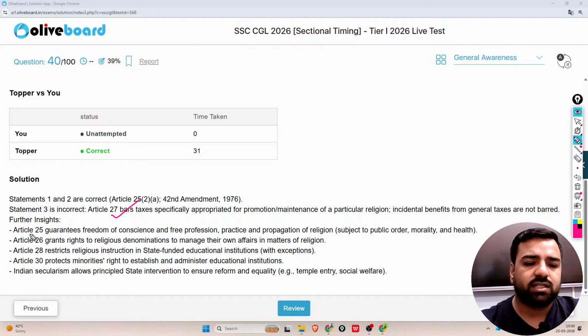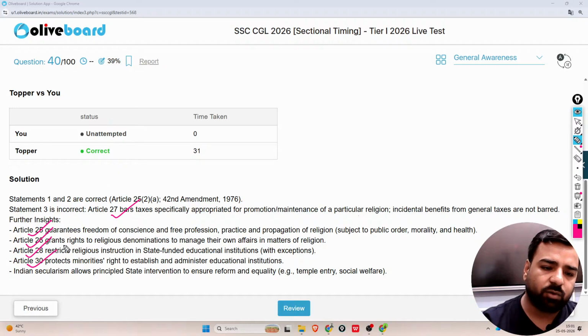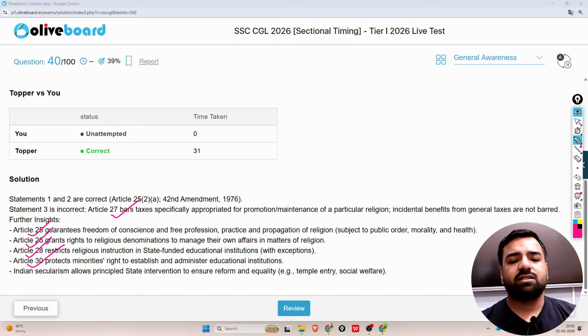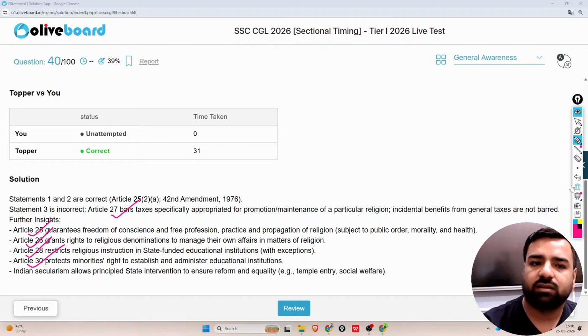Okay, so yes, Article 25 guarantees the freedom of conscience and free profession. Article 26 grants the right to the religious denominations to manage their own affairs in matters of religion. Article 28 restricts religious instruction in state-funded educational institutions. And talking about Article 30, it protects the minorities' right to establish and administer educational institutions. That's it. What is the next question?